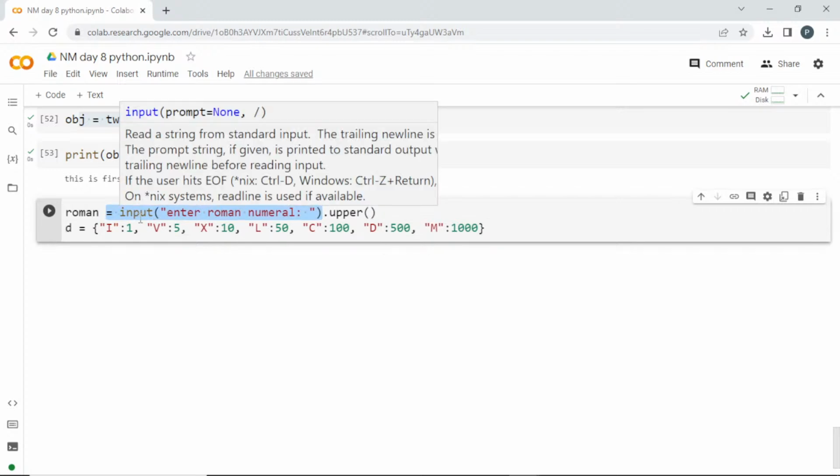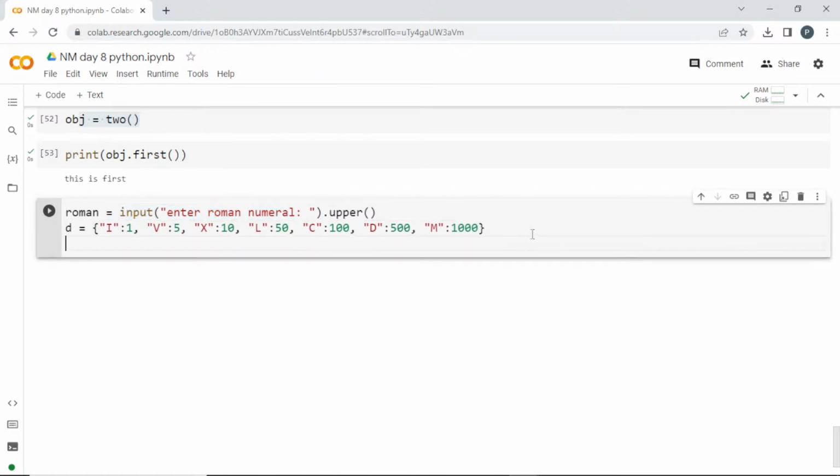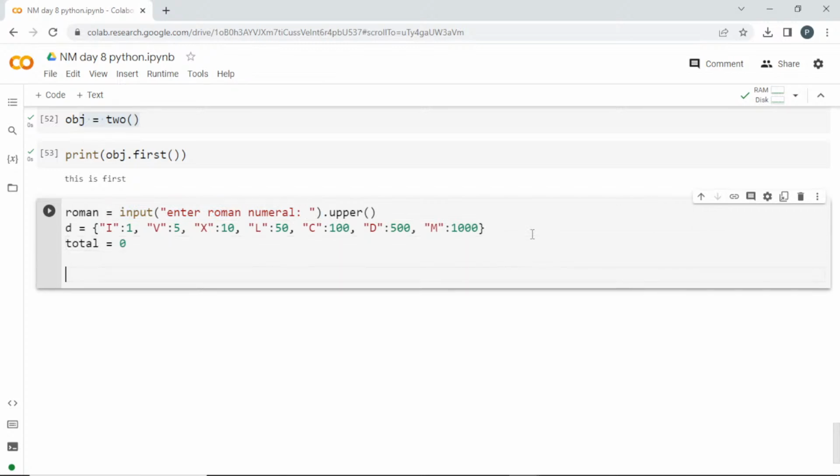So if you want to access it one by one, what you have to do? You have to create a for loop, right? So before that, I'll set a variable where we'll be counting the total. I'll set this to 0 for now. Now I'll create a for loop for x in range, using the range function, and I'm passing the length of Roman. So Roman will be the user entered value. If he entered 4 letters, the length will be 4.